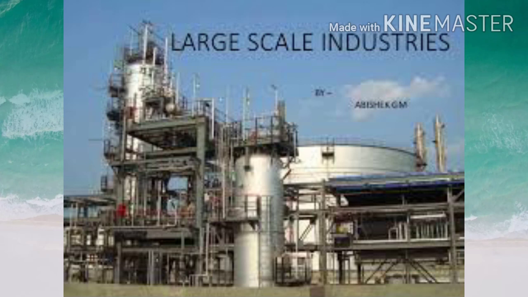Large scale industries are those industries in which an entrepreneur or an industrialist invests capital more than 1 crore on assets.